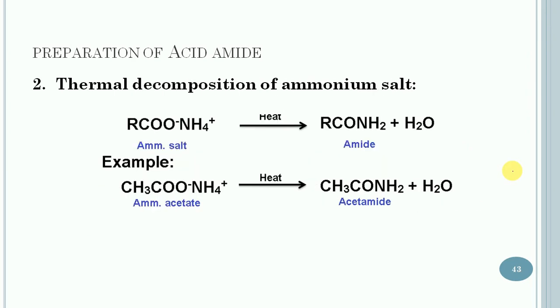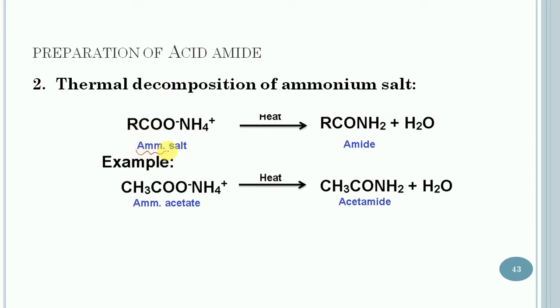The second method is the thermal decomposition of ammonium salts. In this case, thermal decomposition of the ammonium salt of a carboxylic acid yields an amide. So let us consider this reaction.